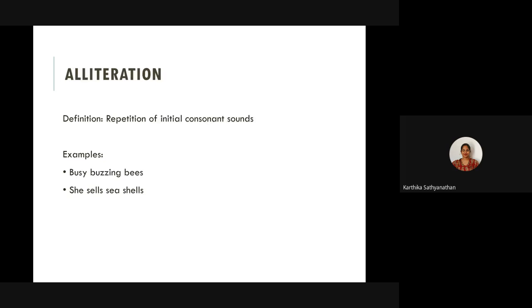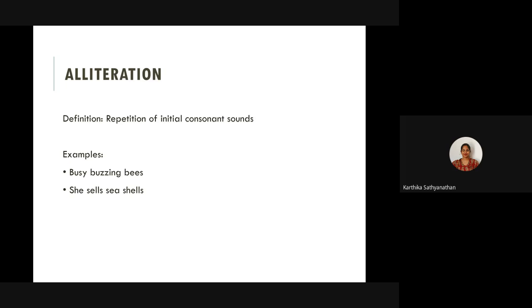Next is alliteration, which is the repetition of the same initial consonant sound in nearby words. Example: she sells seashells, right?